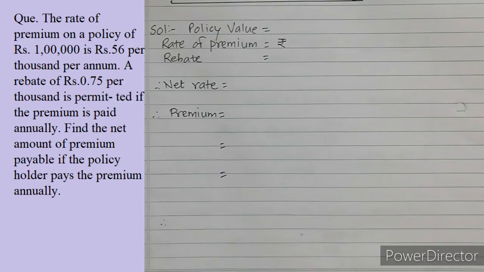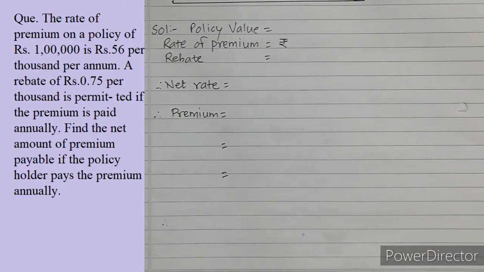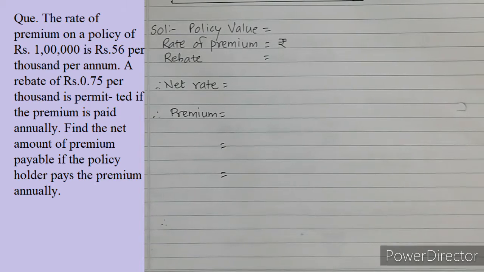Next example: the rate of premium on a policy of rupees 1 lakh is rupees 56 per thousand per annum. A rebate of rupees 0.75 per thousand is permitted if the premium is paid annually. Find the net amount of premium payable if the policy holder pays the premium annually.